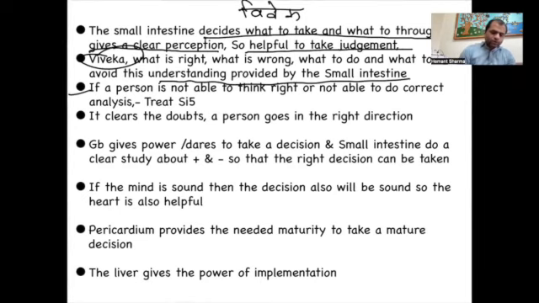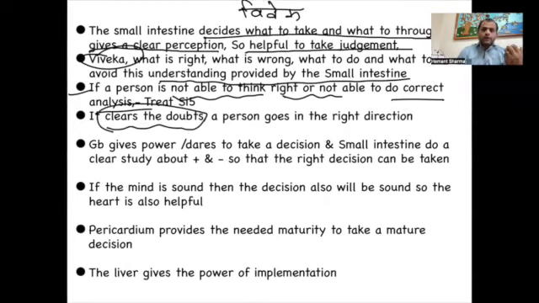If the person is not able to think right or do the correct analysis, that analysis power comes from the small intestine. If the person is in doubt and because of the doubt is not able to go in the right direction, that clearing of doubt is done by the small intestine.